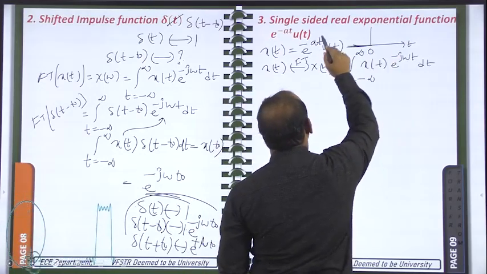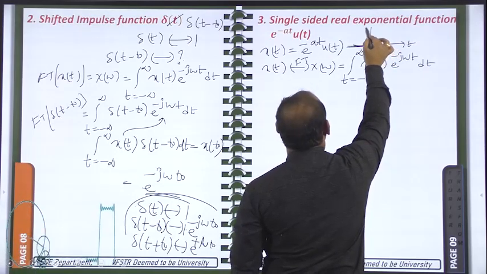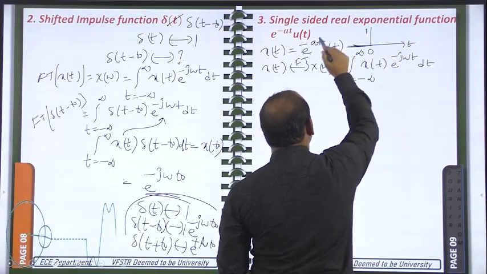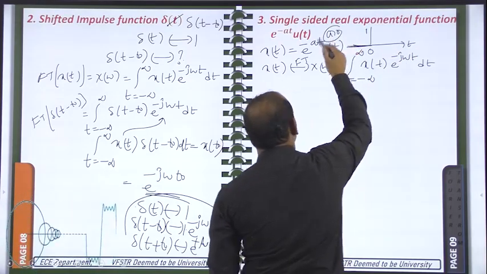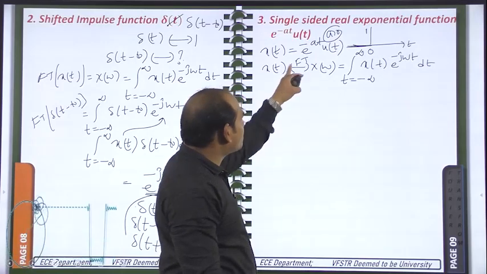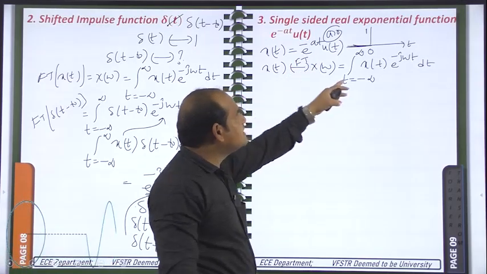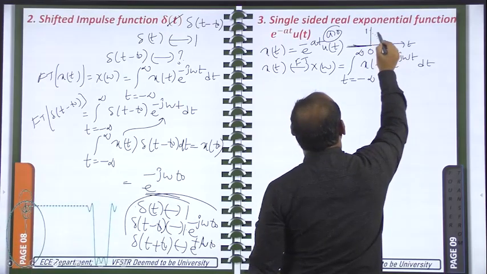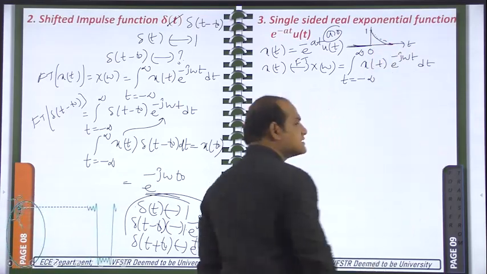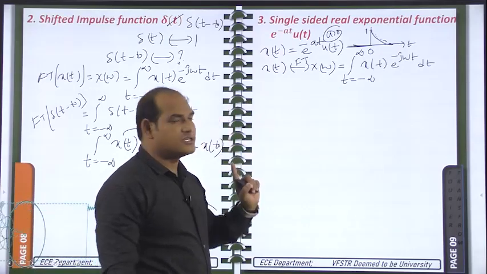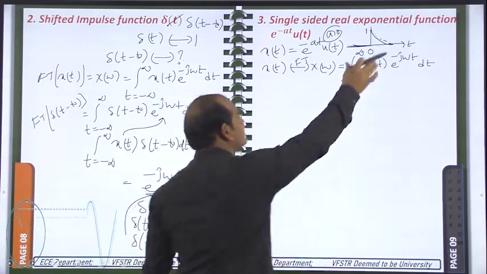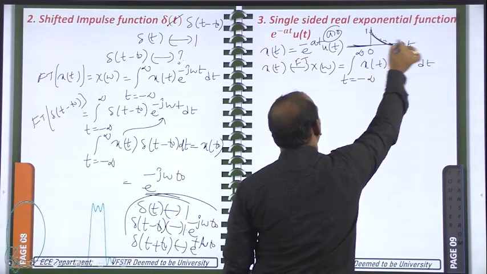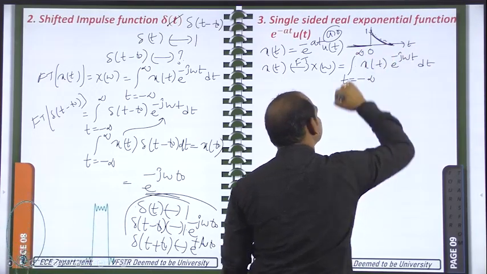At t is equal to 0, e power 0 is 1. Next, you are increasing the t value on the right side, assuming a is greater than 0. That means some positive value you are taking. So e power minus a t, with a positive and t also positive, all these values are lesser than the previous values only, you will get like this. Then it is an exponentially decreasing signal by taking a greater than 0. Okay, a is positive. So this is the nature of the signal. So the signal is having non-zero amplitude from where to where? 0 to infinity. So on the left side it is 0.